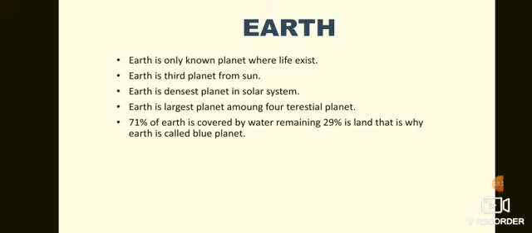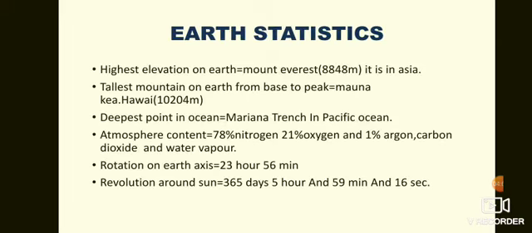Why is Earth known as the blue planet? Because the maximum component that is there in Earth is water. That is, 71% of Earth comprises water, and 29% of Earth comprises land. So this is the reason why Earth is also known as the blue planet.